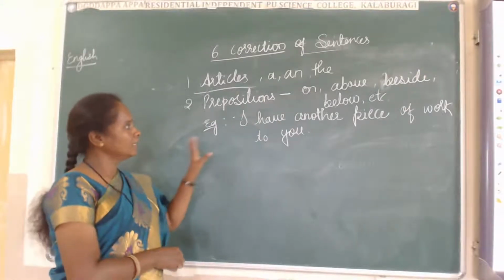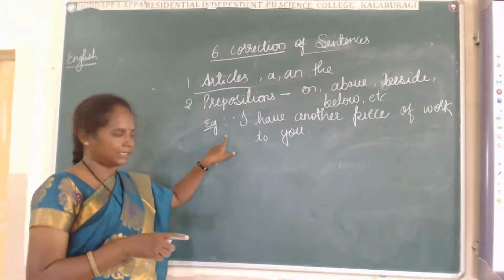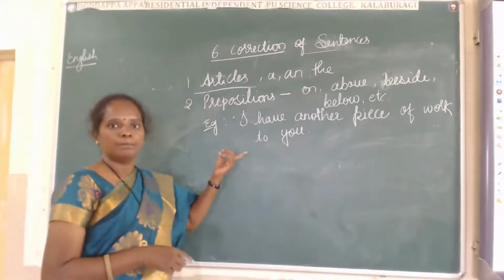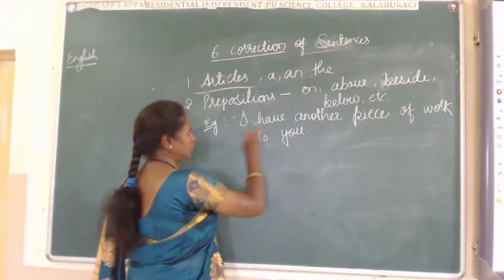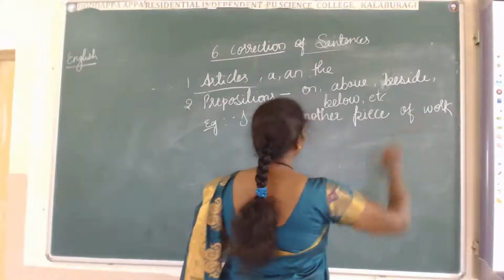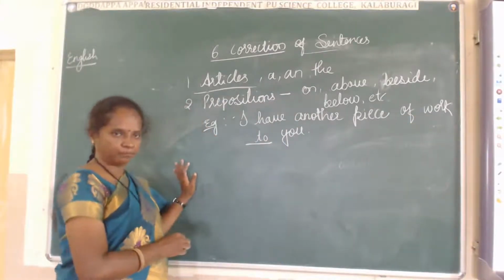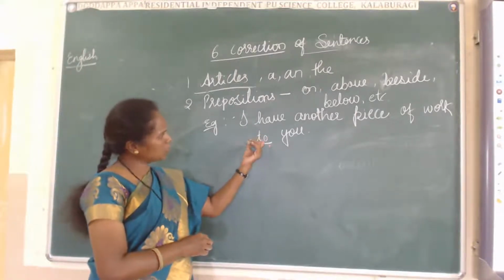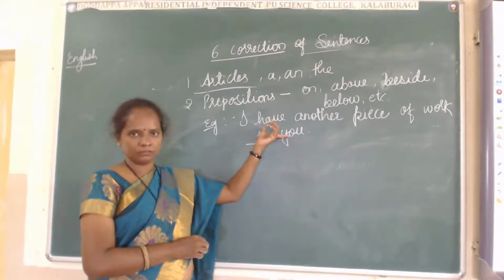No, it is wrong. In this sentence, as I told you how to find articles in a sentence, in the same way you have to find the preposition. What is the preposition? To is the preposition here. Whether this preposition is suitable for the next word or this sentence?